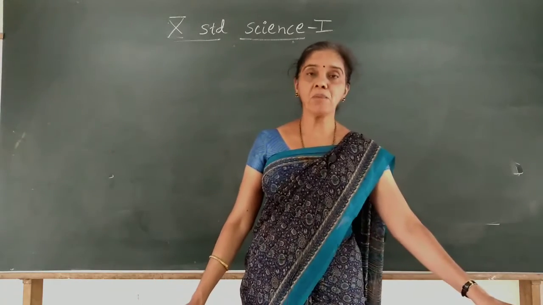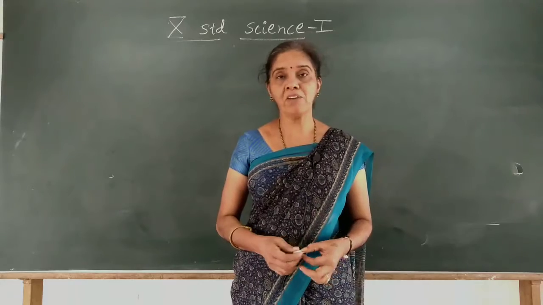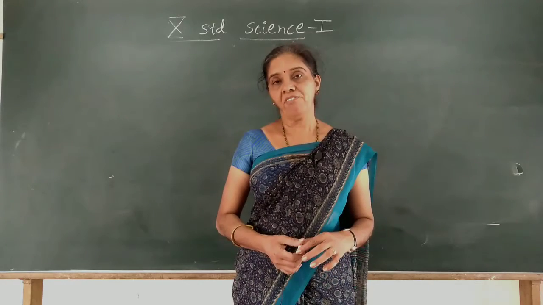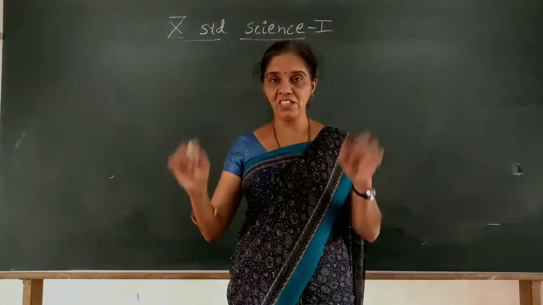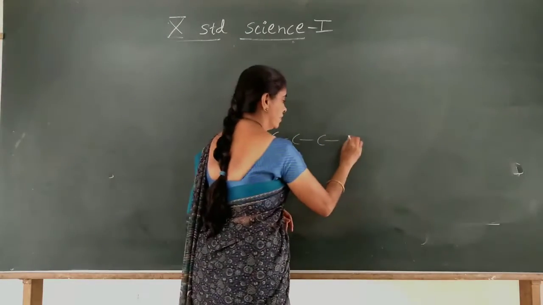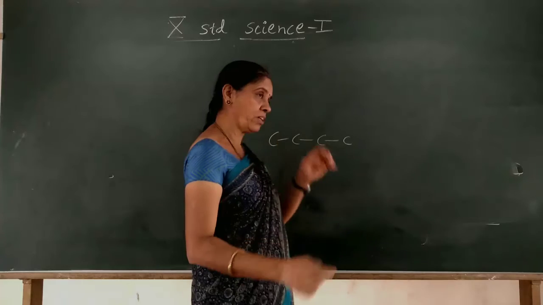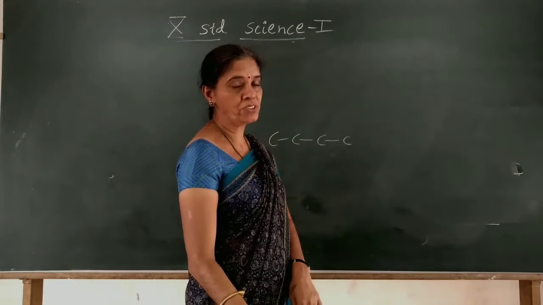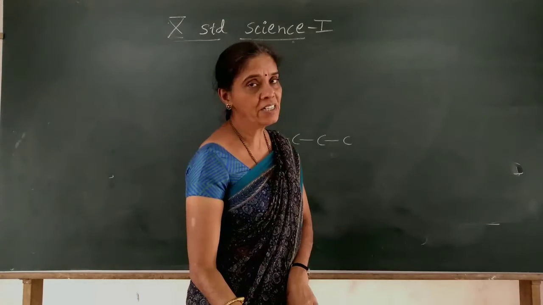The branching of carbon we have studied with the example of butane, where a straight chain of butane is also possible. We have studied about hydrocarbons, that is, compounds having only hydrogen and carbon.